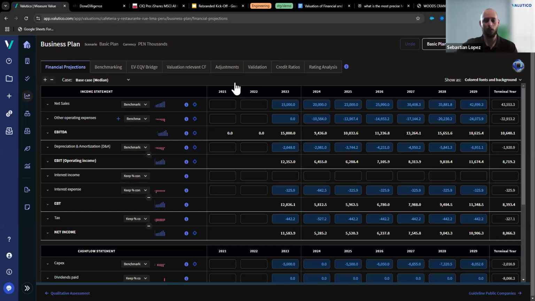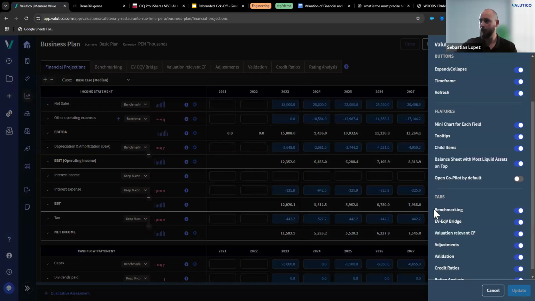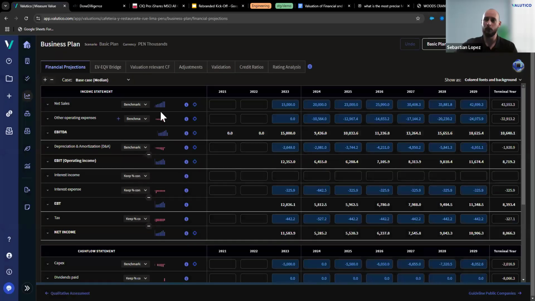Okay. Just one more comment there. The benchmarking tab may be hidden. Okay, with this update, we have hidden it by default. You can reactivate it and open it at the top right corner on the More button under Value Plan Settings. You're gonna see a Tabs section, and you're gonna find benchmarking right there. By default, now this will be turned off. Okay, so it will look like this. But if you want to turn it on, you can do it as I just did, just the other way around.